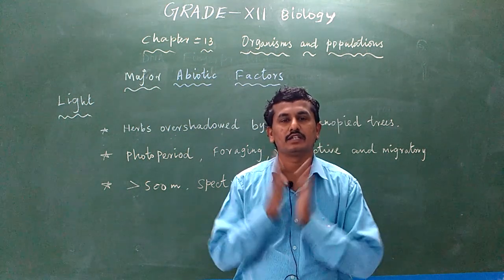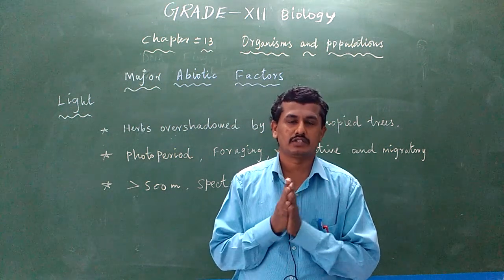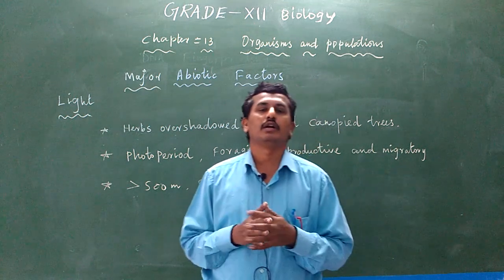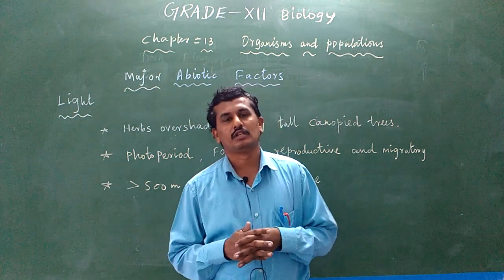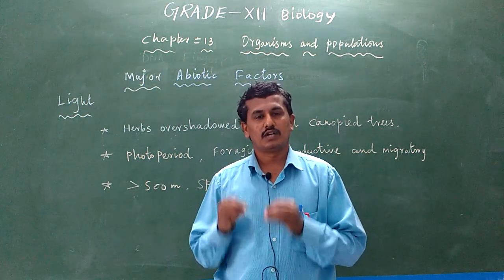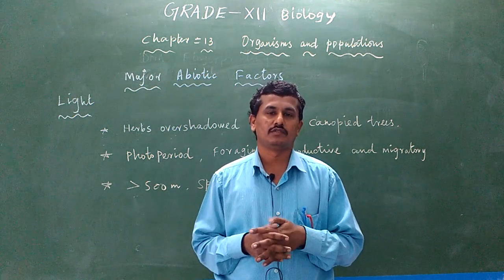Particularly light, VIBGYOR: violet, indigo, blue, green, yellow, orange, red. So the visible spectrum of light only is important for photosynthesis in plants, because with the use of light energy only, the water molecules break down in the first step, that is photolysis of water.